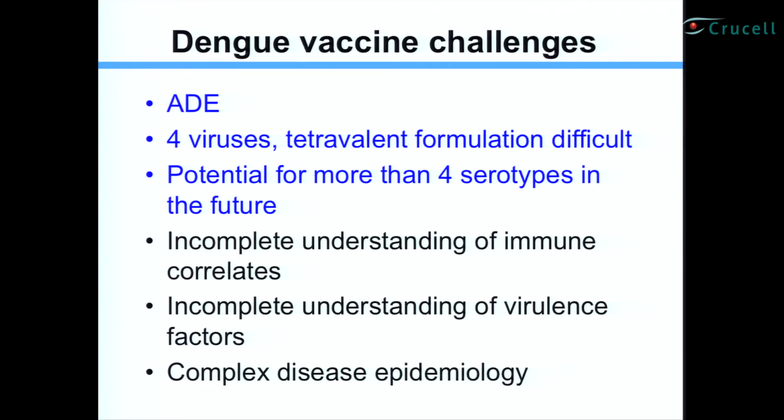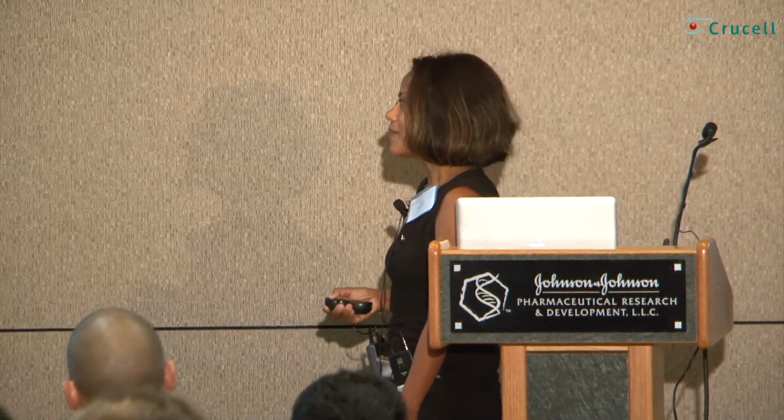And of course, because this is a mosquito-borne disease, the epidemiology is still rudimentary. We don't really understand the interaction between the mosquitoes and the virus, and also the interactions between the mosquitoes and the humans. So it's quite complicated, and I think we're just beginning to understand that.